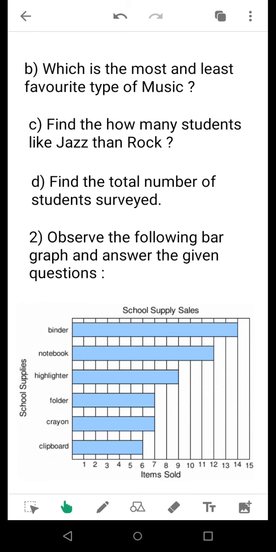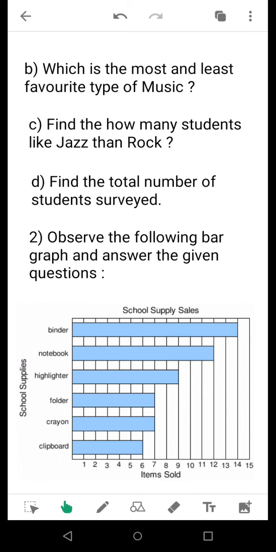Find how many students like jazz more than rock. See that whenever you have to do any comparison based sum, you must know the values of the respective types of items or music or whatever it may be. So first of all, if you have calculated how many like jazz, you have got a value, and how many like rock, you have also got a value. So what you can do is compare them. Compare them means, in order to find how many students like jazz more than rock, you have to do subtraction.